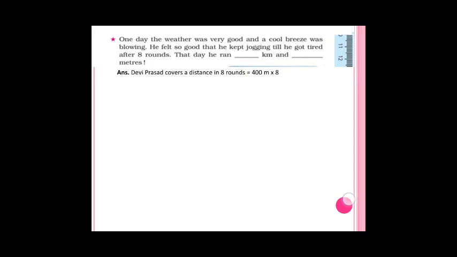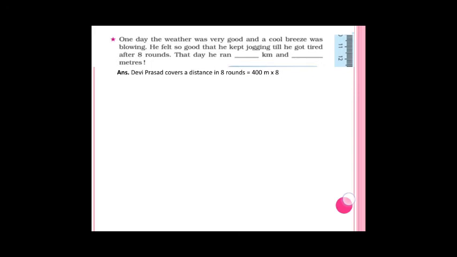But on that day the weather was very nice, a cool breeze was blowing, so he felt so good that he kept on jogging until he got tired, up to 8 rounds. So you have to find how many kilometers and how many meters he ran.